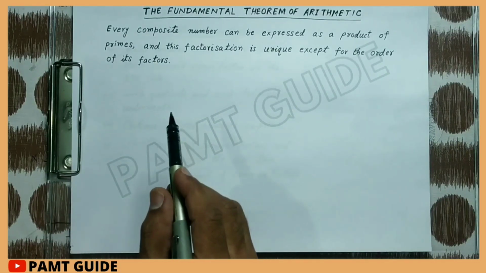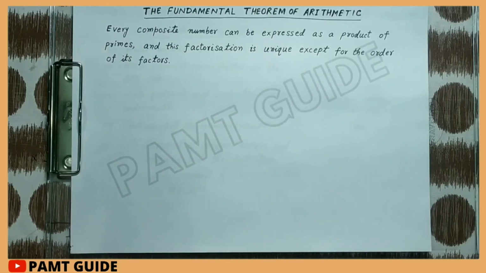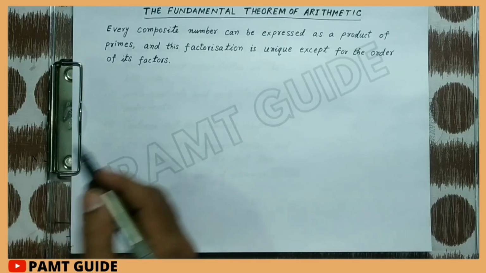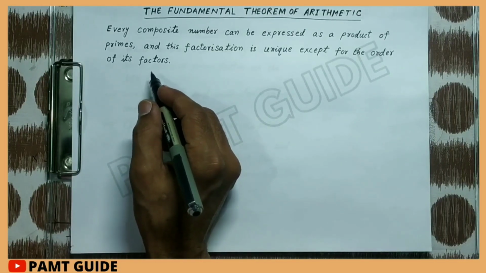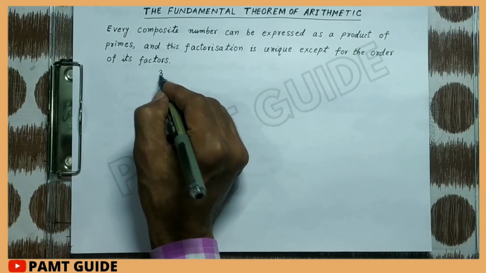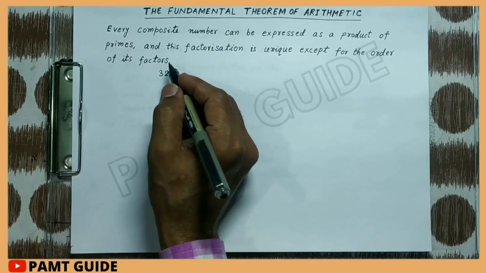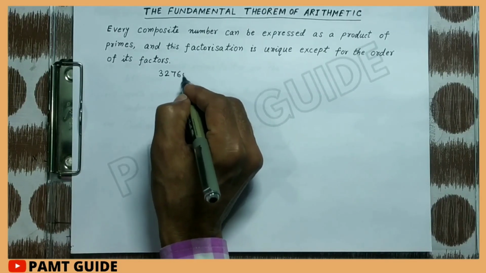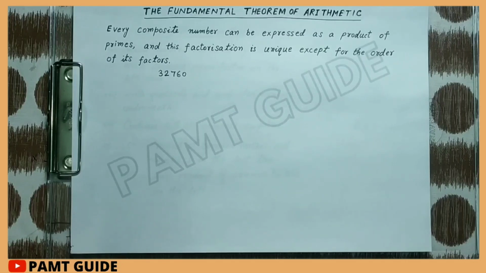We will understand this theorem with the help of a question. Suppose we have a number 32,760. We will factorize it.